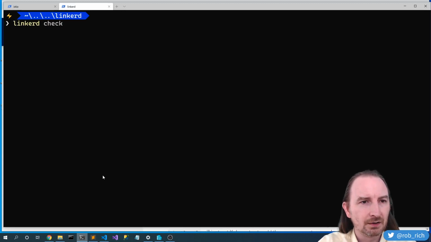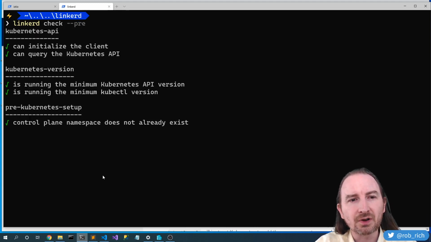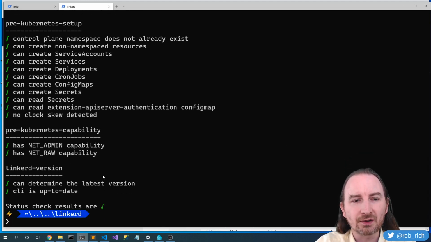linkerd check --pre. This will go through our cluster and validate that it's ready for LinkerD. Does it have all of the things set up? Is Kubernetes functioning correctly? In this case, yes.